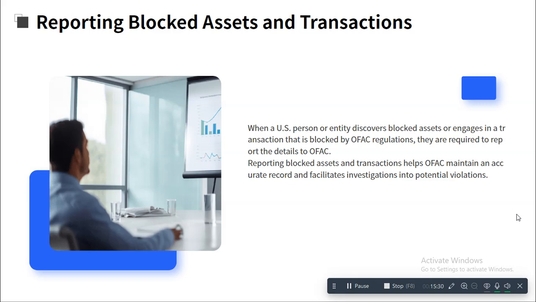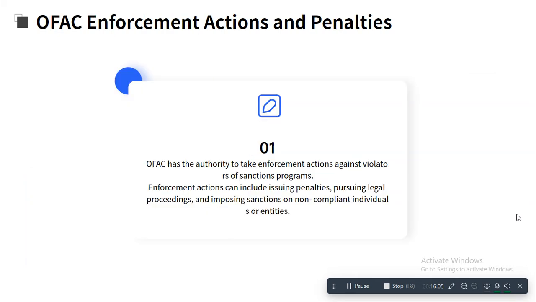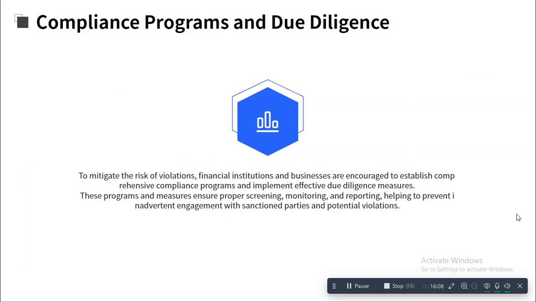So reporting under OFAC, we also need to report blocked assets and transactions. When a US person or entity discovers blocked assets or engages in a transaction that is blocked by OFAC, they are required to report it. So say sanctions are placed on one country, but a person wants to go ahead and do business or get transactions or transfer money, buy assets, anything from that country. So these kinds of transactions need to be reported immediately. Then we already talked about the penalties.